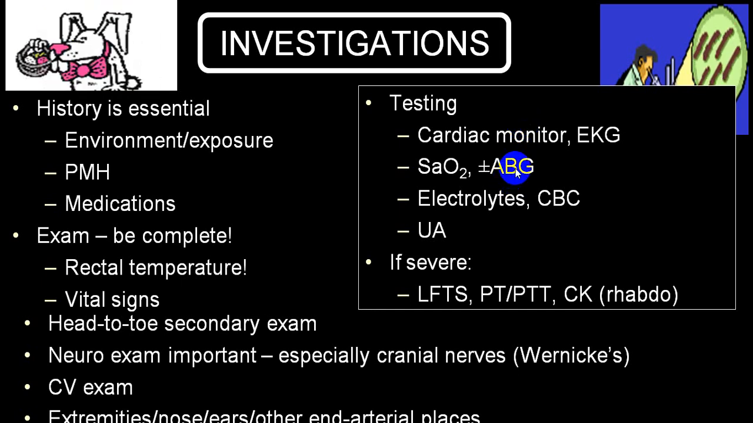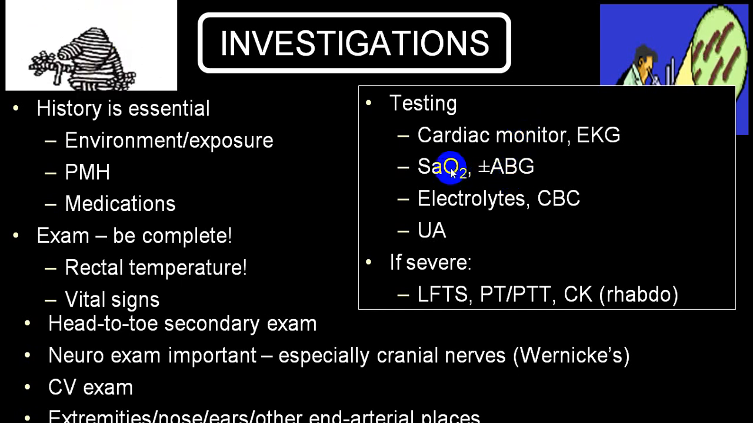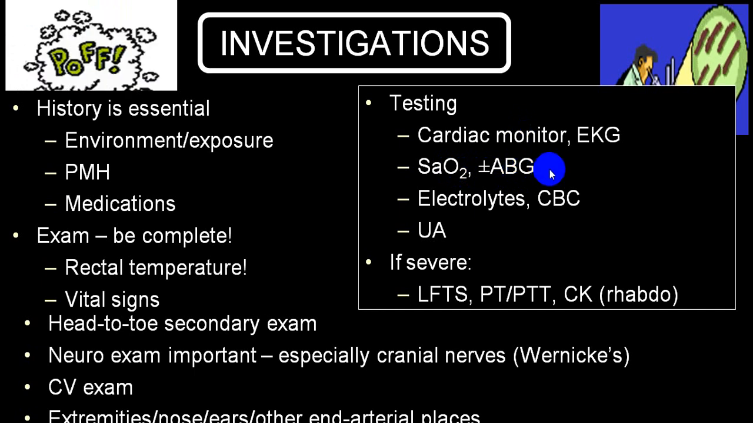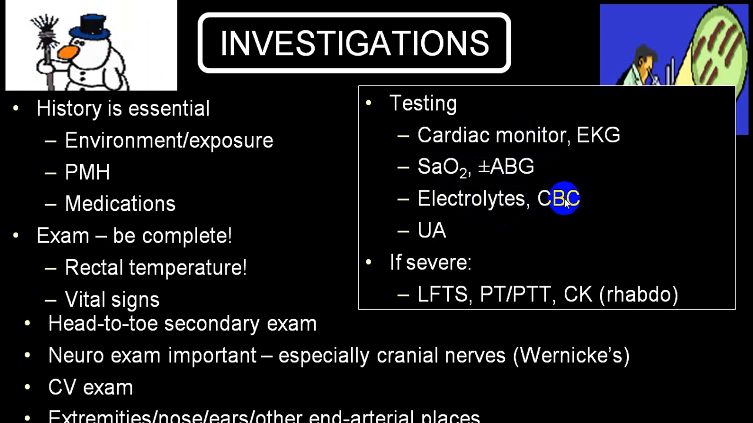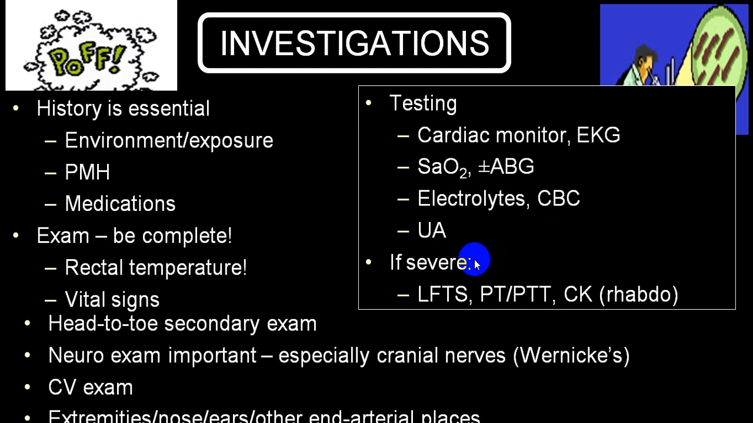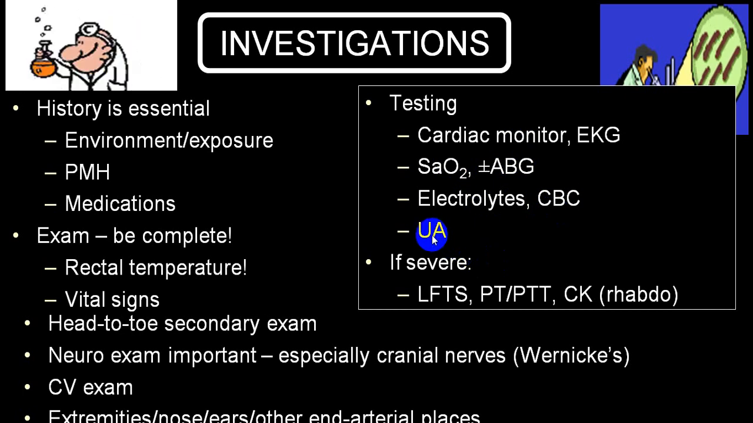ABG is necessary to find out the oxygenation, carbon dioxide, pH, etc. Electrolyte imbalance is very common in cases of cold injury. CBC, because there is also an effect on blood parameters. Urine analysis, because there is damage to the kidney because of the hypoperfusion.